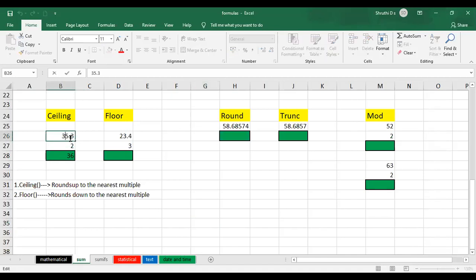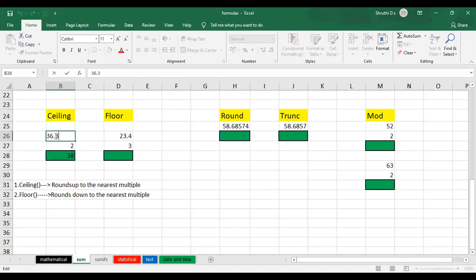If you give 36 itself here, 36.3 doesn't matter. If you give only 36 itself, now see, it is considering the same number. If you have the fractional part, see here, it is changed to the next number.